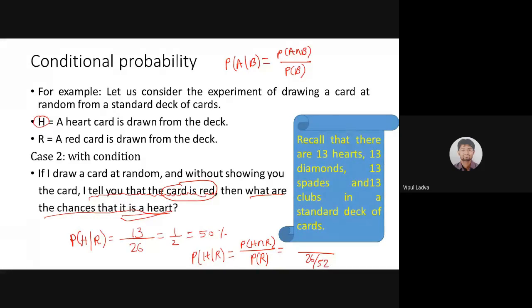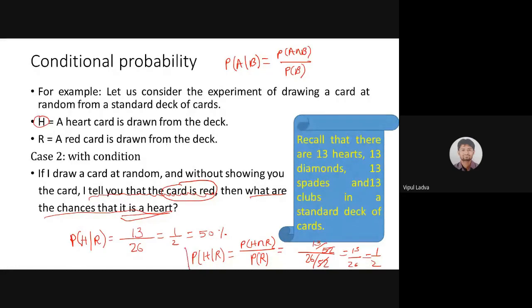Now, the probability that the selected card is a heart as well as red: my total cases will be once again 52 because I'm just selecting a single card. Now, the favorable cases where the card is both a heart and red are just 13. So 52 will cancel out and 13 by 26 will give me 1/2 once again.